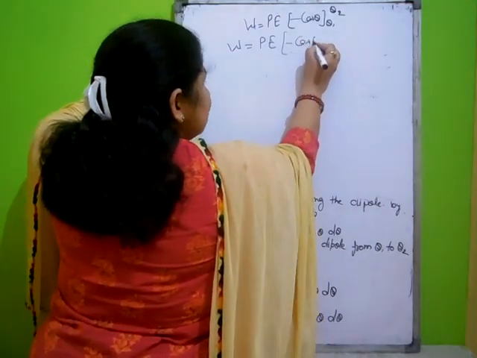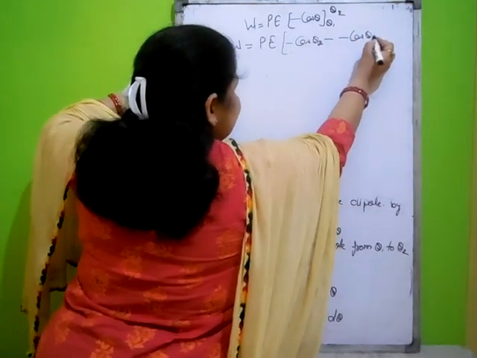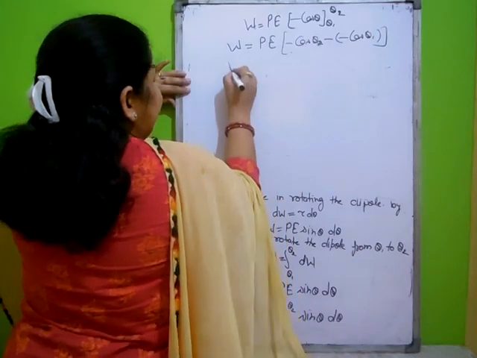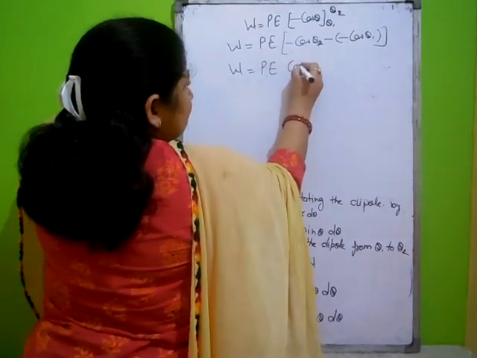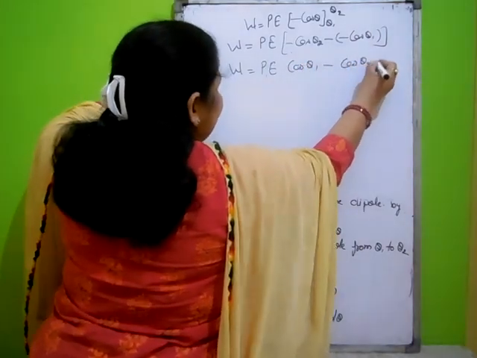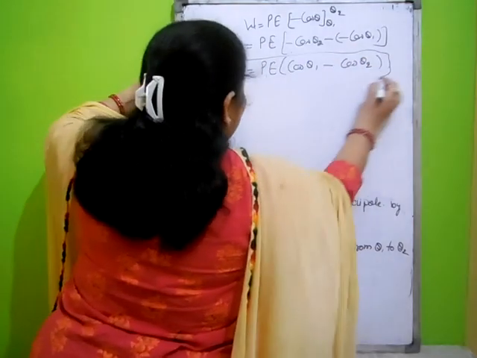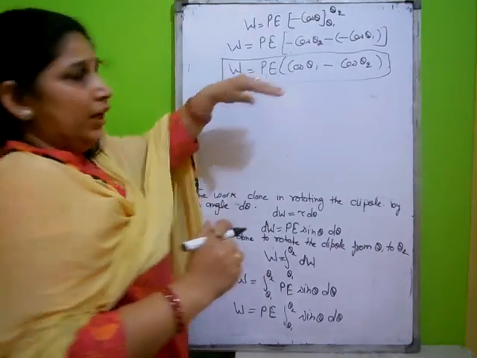Minus cos theta 2 minus minus cos theta 1. We have cos theta 1 with positive sign. Means W is equal to pE (cos theta 1 minus cos theta 2). This is the important formula for numericals. Numericals can arise on this formula.